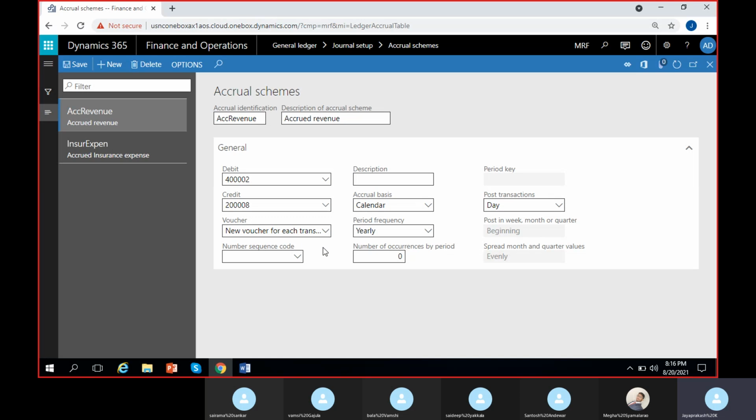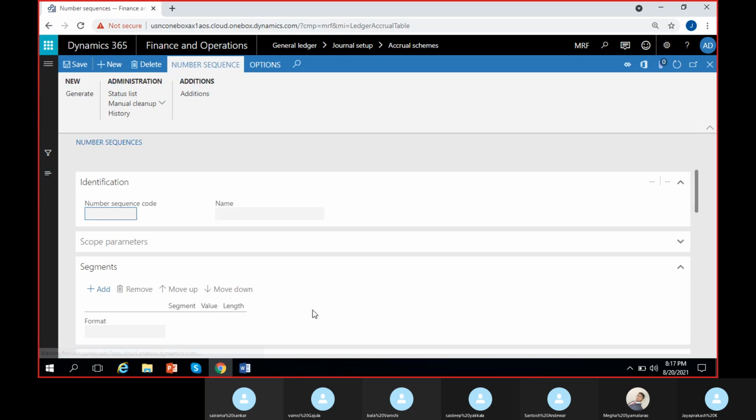So I'm selecting this. In case I select this, I should definitely select a number sequence code here. I can design my own number sequence code for my accrued revenue. I'll quickly do that. Yesterday we did not use this. So I'll just give it as accrued revenue.